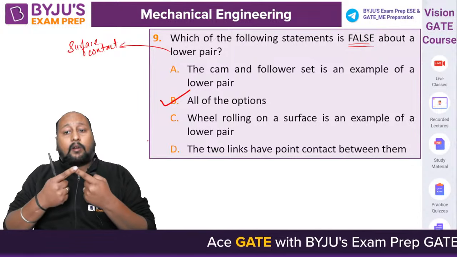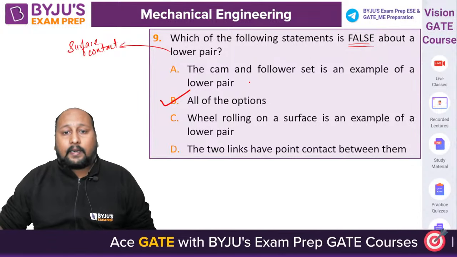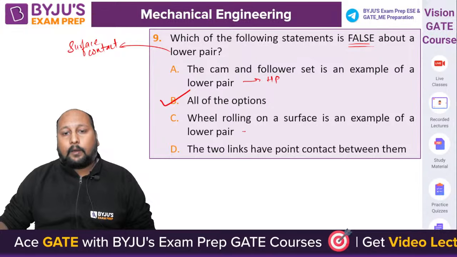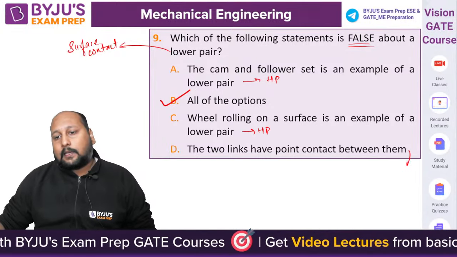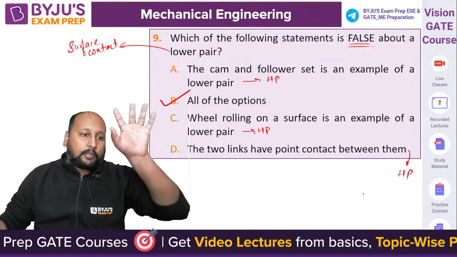Two links having a point contact is nothing but a higher pair. All these statements are basically related to higher pair. So option B is the correct answer.